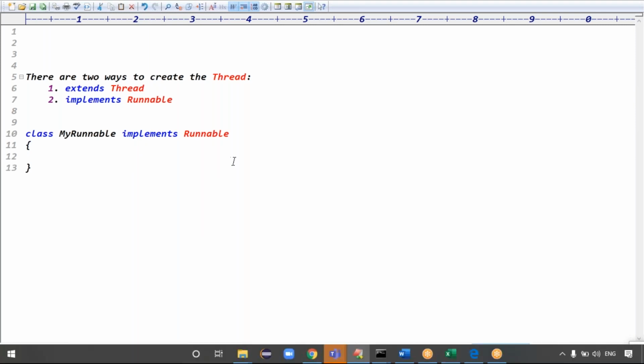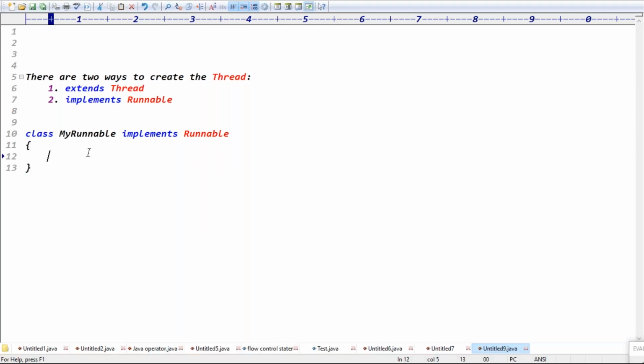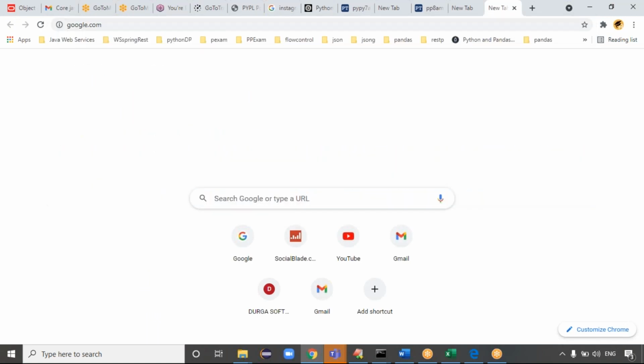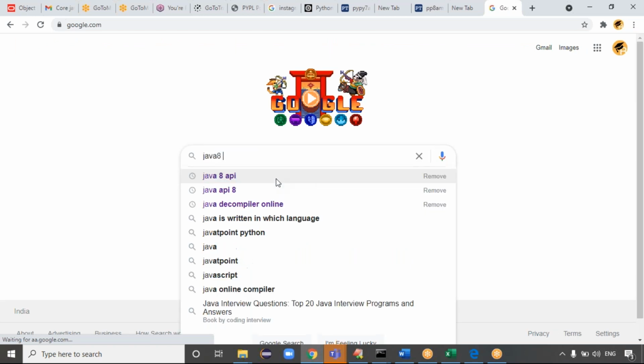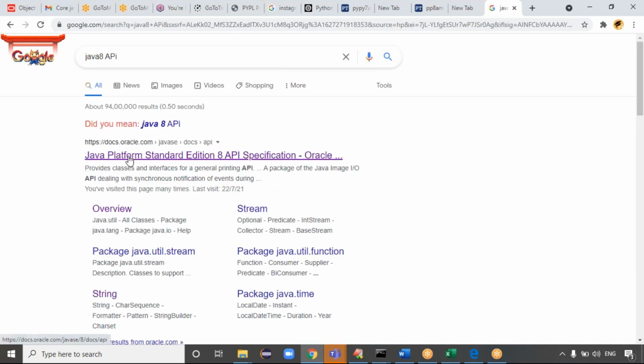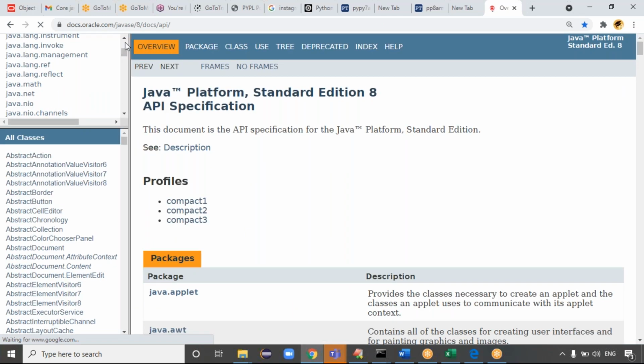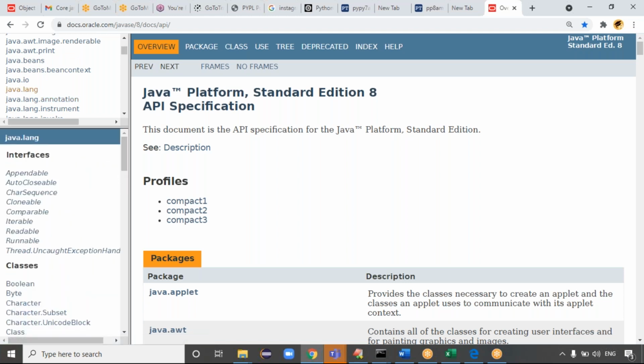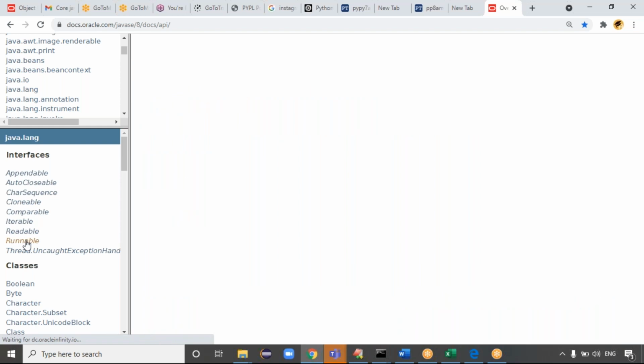Now try to check with the javap command: how many methods does the Runnable interface contain? You can check the API documentation. Google Java 8 API. It belongs to the java.lang package. Please open the java.lang package. Here the Runnable interface is there, right?